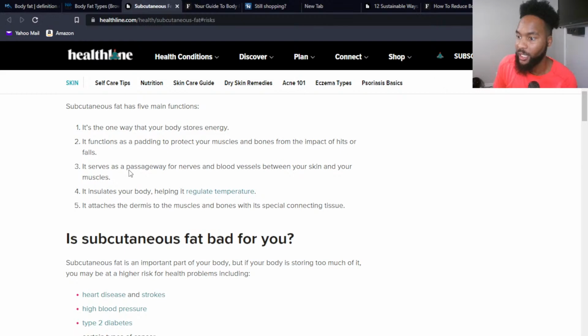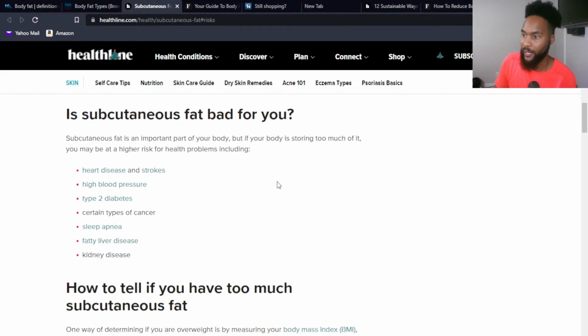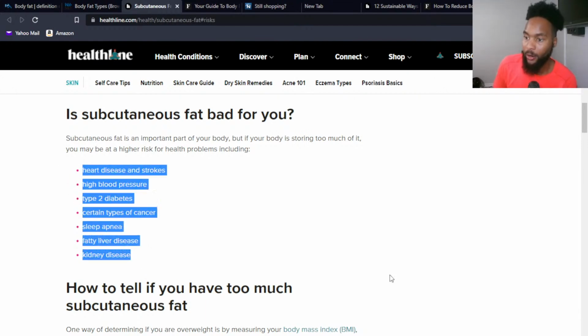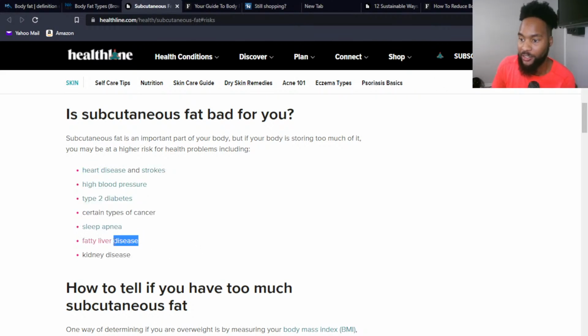Storing of energy, regulating temperature, things of that nature. So, is subcutaneous fat bad for you? Well, we know that it is important to have a certain amount as far as temperature regulation, et cetera, things we've already discussed. But if you have too much, look at what we're increasing our risk for. All of these chronic diseases that are preventable: heart disease, stroke, blood pressure, hypertension, type 2 diabetes, cancer, sleep apnea, kidney disease, and fatty liver disease. Fatty liver disease just means we have too much fat surrounding our liver.